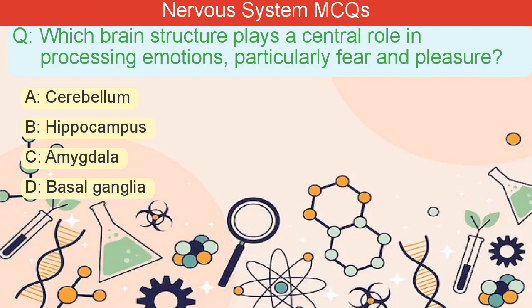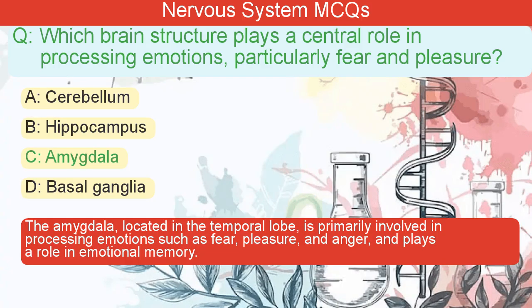Which brain structure plays a central role in processing emotions, particularly fear and pleasure? A. Cerebellum. B. Hippocampus. C. Amygdala. D. Basal ganglia. The correct answer is C. The amygdala, located in the temporal lobe, is primarily involved in processing emotions such as fear, pleasure, and anger, and plays a role in emotional memory.